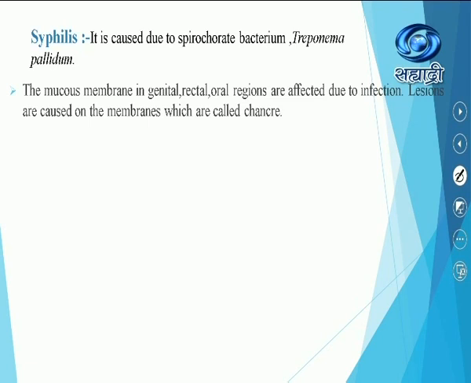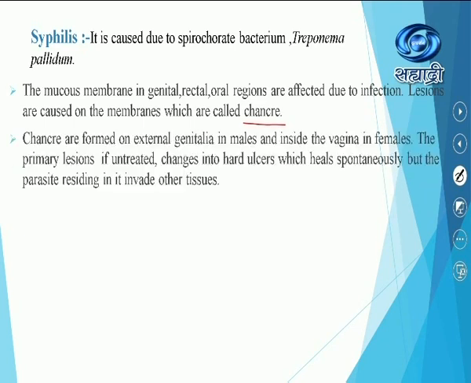Whatever membranes are there, they show lesions called chancres. Chancres are formed on the external genitalia in males and inside the vagina in females. The primary lesions, if untreated, change into hard ulcers. If primary lesions are not treated properly, they may change into hard ulcers which heal spontaneously.